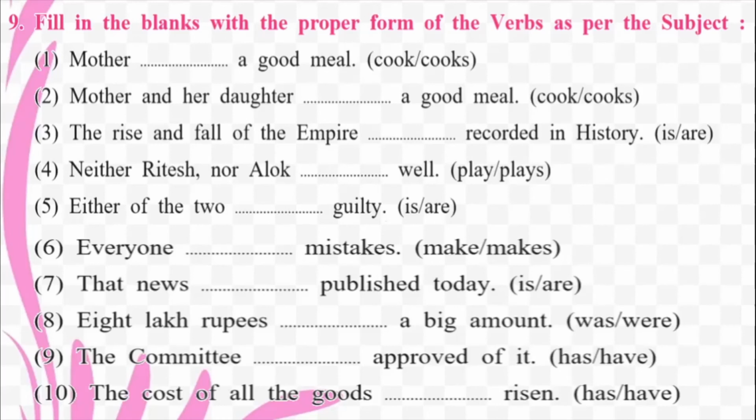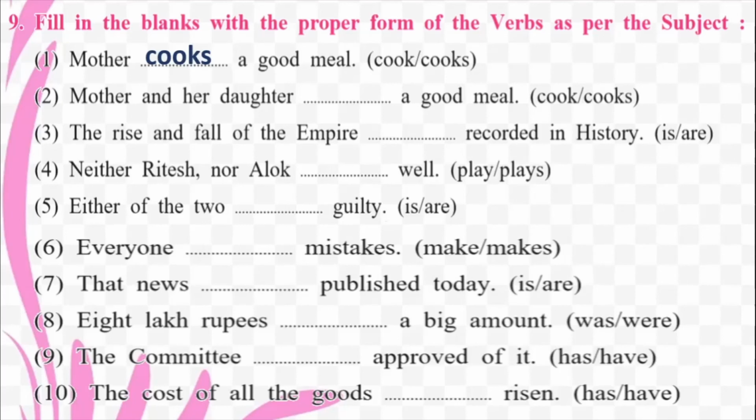So here you're supposed to fill in the proper form of the verb as per the subject. Now you know that verbs change as per the subject. Depending on the type of the subject, the verb form changes. So here let us look at some examples. Mother dash a good meal. Okay, so this is mother. She's alone. We're talking about one person, a mother. So will you say cook a good meal or cooks a good meal? So mother cooks a good meal. Mother is singular here. She's just one person. So we say she cooks a meal.